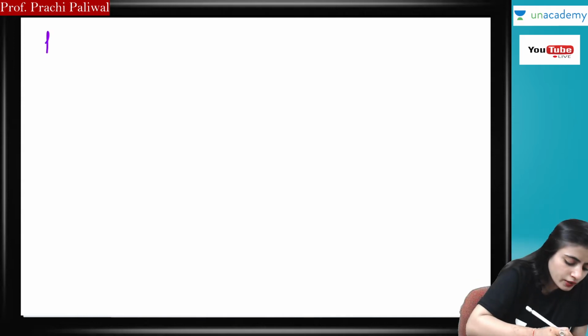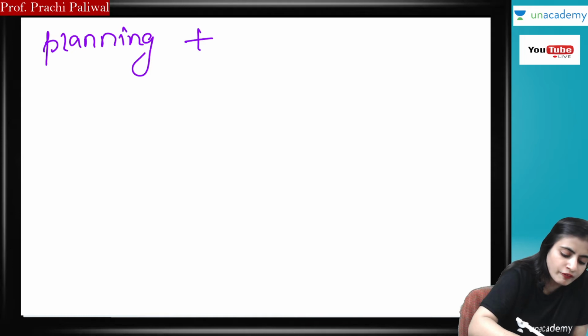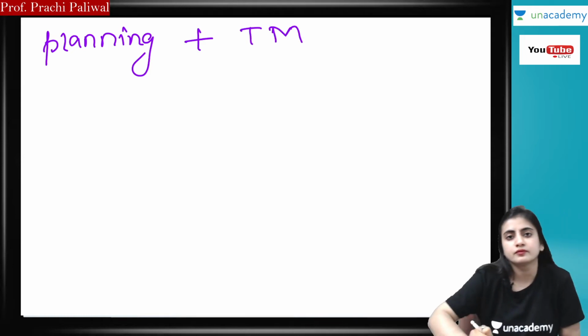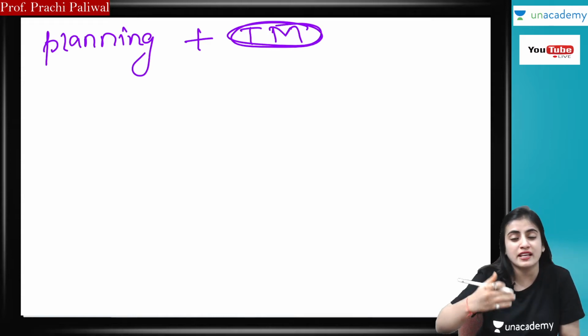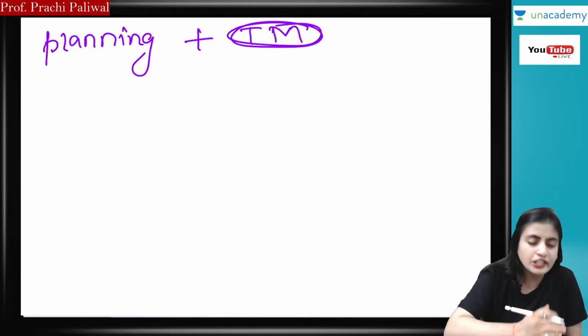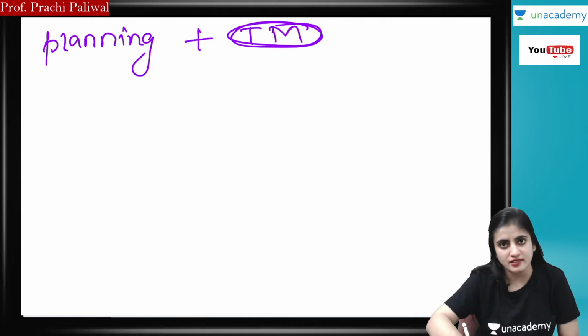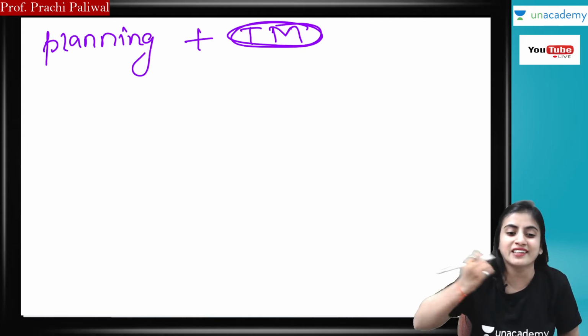What you have to do here is planning with time management. As time is the limitation, and you are having your exams in December, according to the time you have to plan your studies. That's why I'm saying planning with time management.